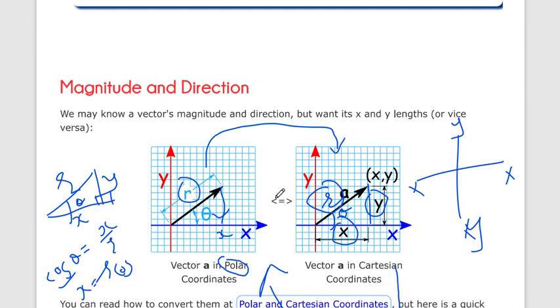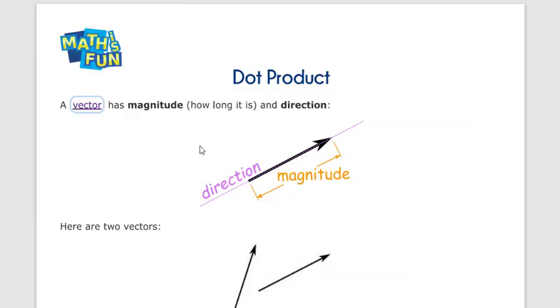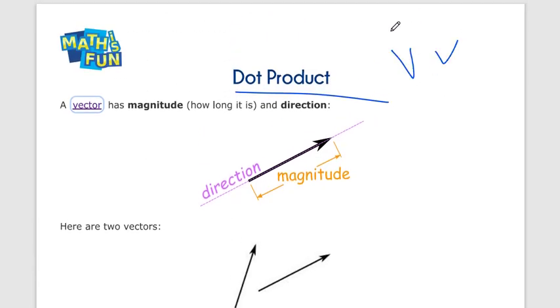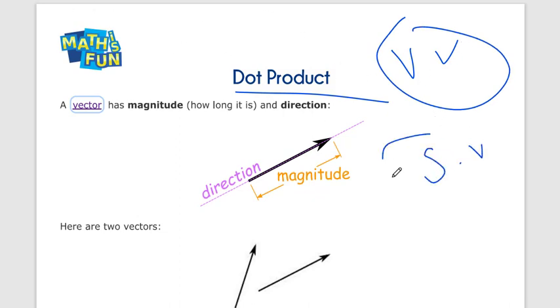So these are the two coordinate systems. We start with the dot product and cross product. There are two methods to find a vector to vector product. We already discussed scalar to vector product. So now there are two methods for two vector multiplication. One is dot and one is cross.